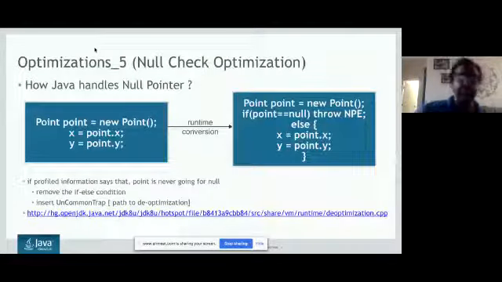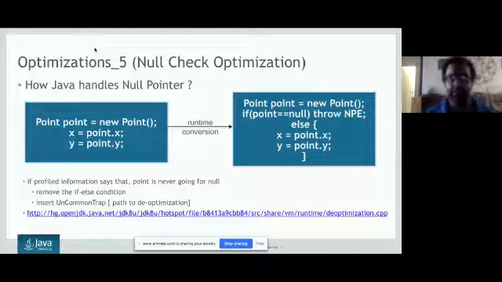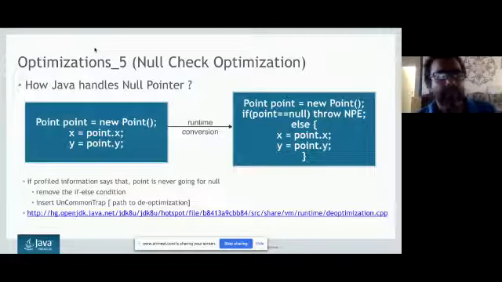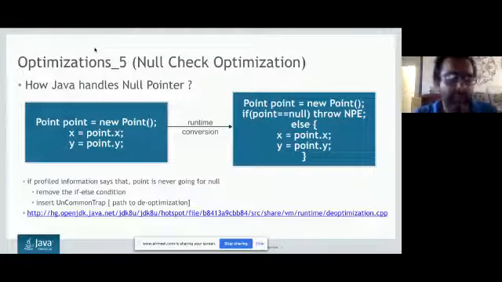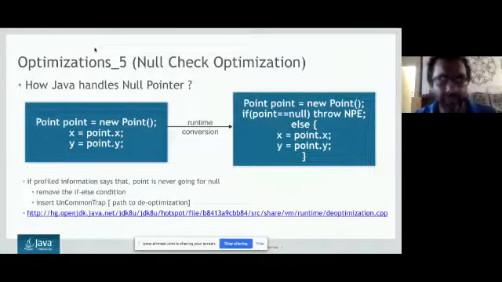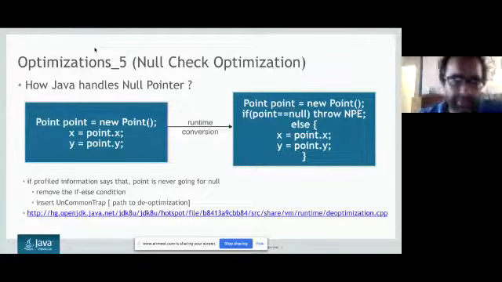Let's move forward. Now I am going to talk about one of the very important optimizations which we do, and I will show you how Kotlin is over-smart in this optimization. First of all, you need to understand how Java handles null pointers. If you go to any of the languages which deal with native code directly, like C or C++, if you are going for a null pointer, meaning there is no reference at the memory, you will get a segmentation fault, right? All of us have mostly seen the segmentation fault in our college time, right?